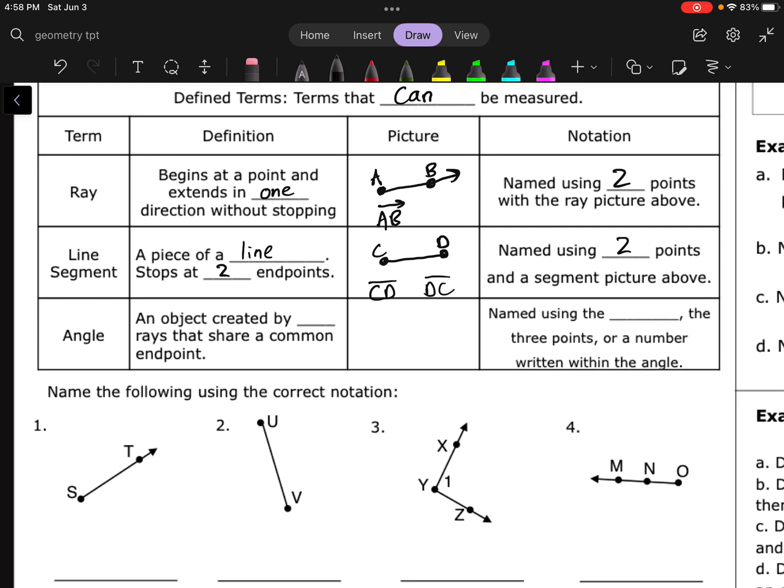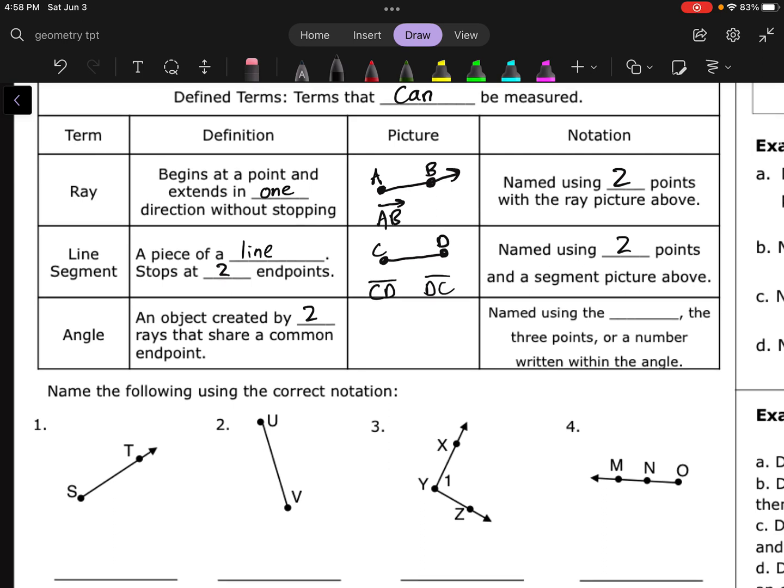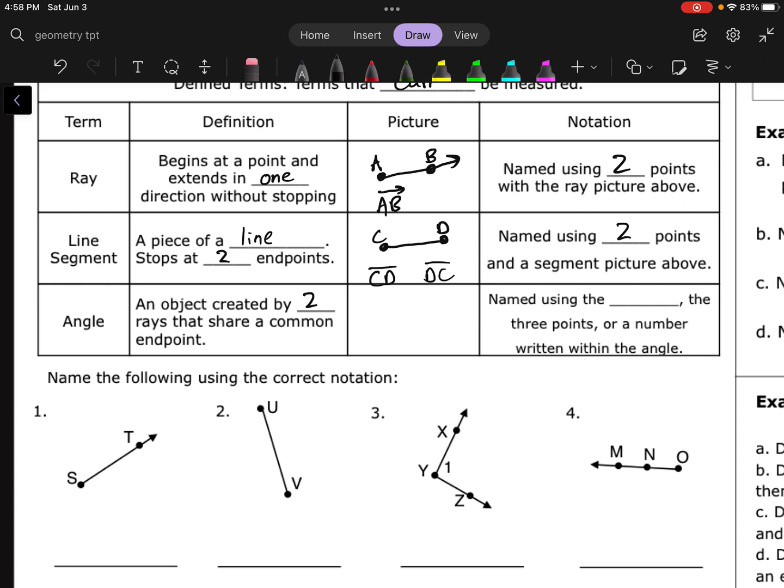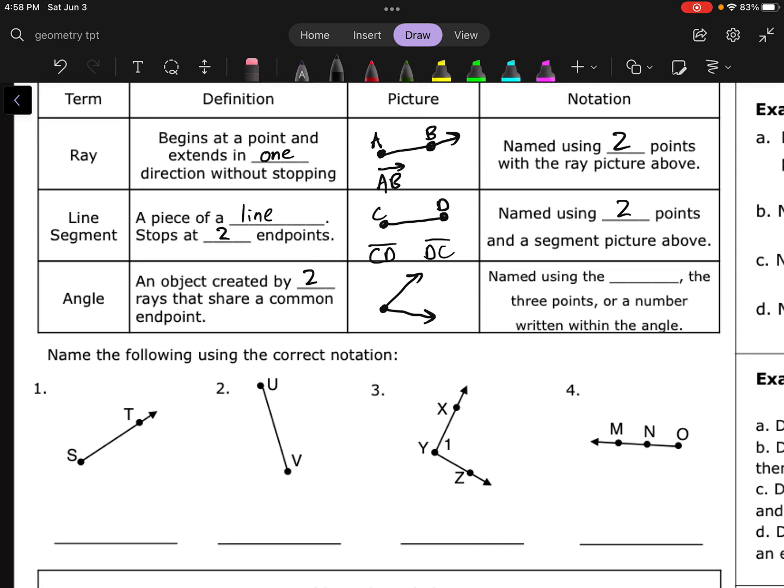Lastly, we have an angle. An angle, another crucial component of this class, is an object created by 2 rays that share a common endpoint. So imagine I've got a ray going this way, and then I've got a ray going this way. That is how we make our angle. Angles can be named a lot of different ways. We can name it using the vertex. So the vertex is going to be the middle letter there. So that could be angle B.